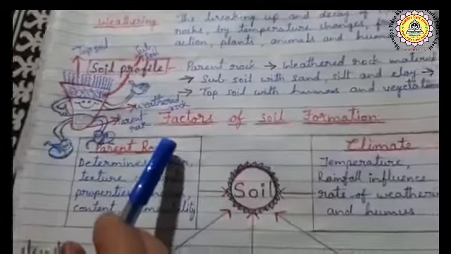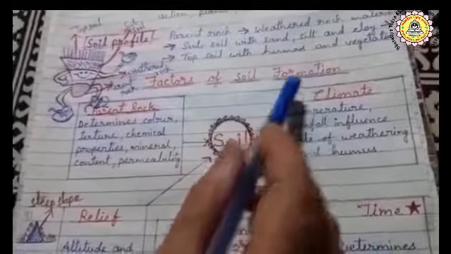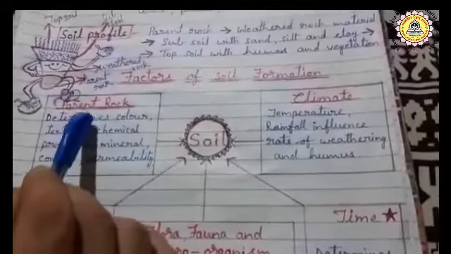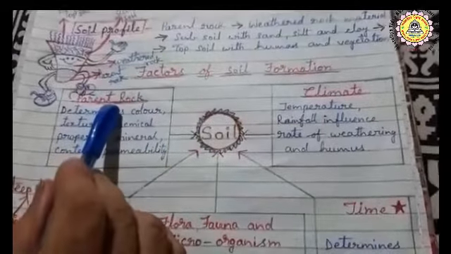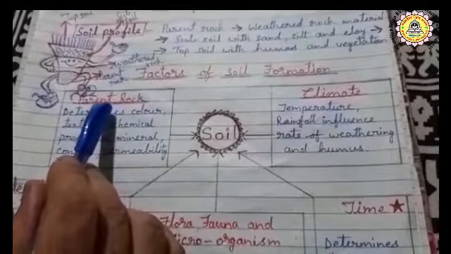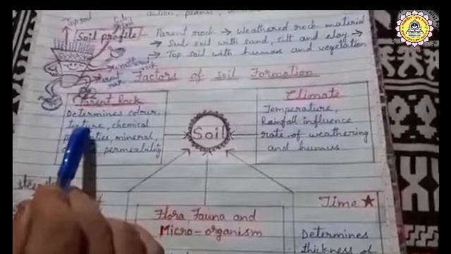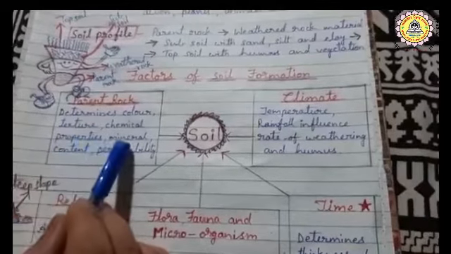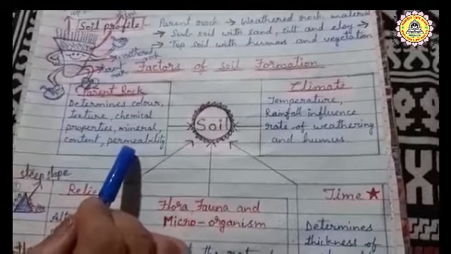Now let us discuss the factors of soil formation. The main factors of soil formation are parent rock and climate. So what is parent rock? The parent rock determines color, texture, chemical properties, mineral content, and permeability.